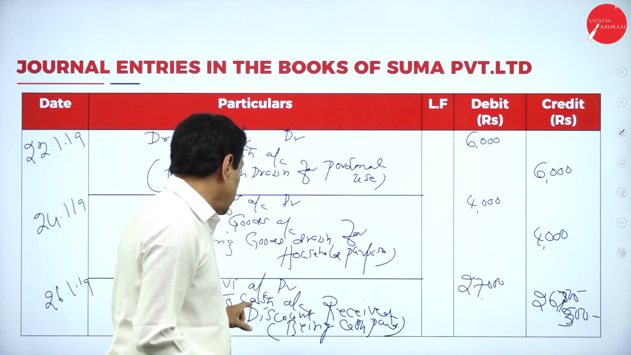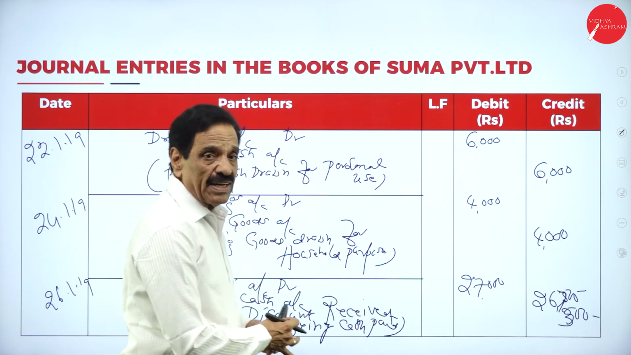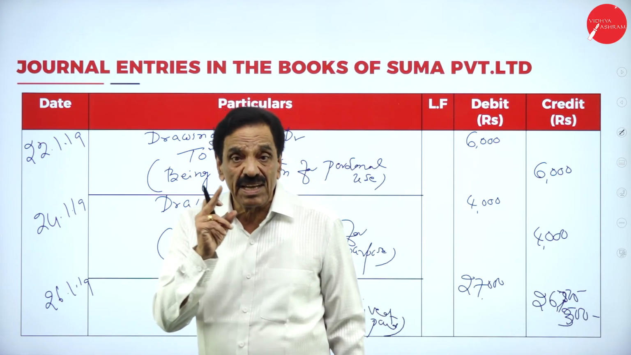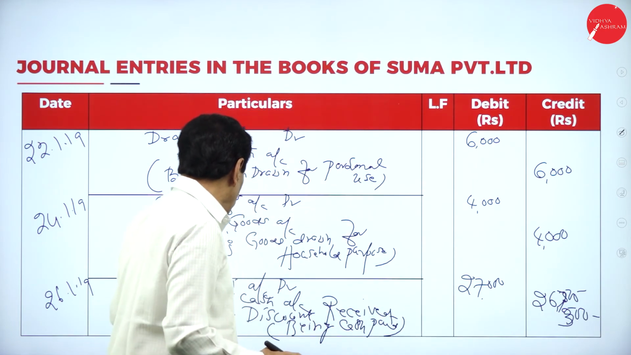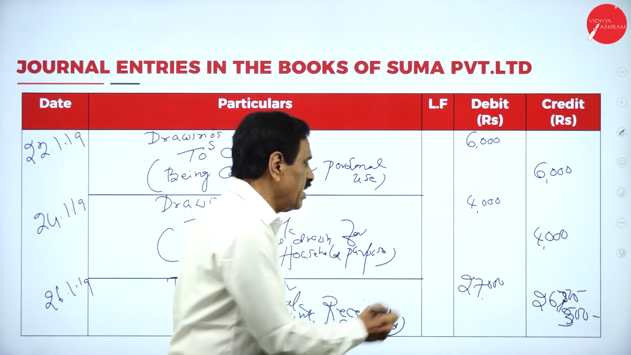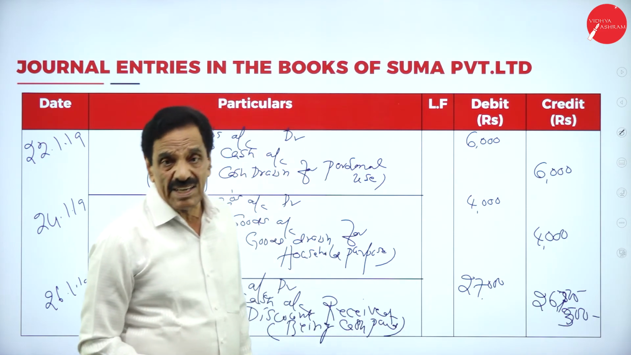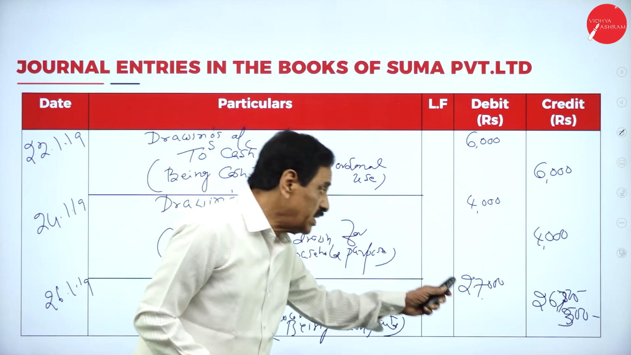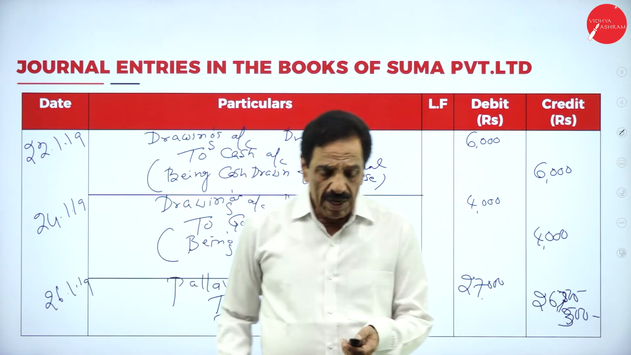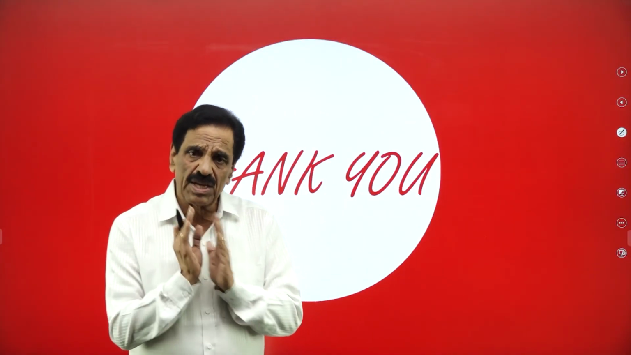You are paying cash 26,700 with discount 300. So how much you paid? 26,700 and discount is 300 rupees. What's the entry? Pallavi account debit 27,000 to cash 26,700 and discount received 300 rupees. Okay, so we have completed one more journal entry.